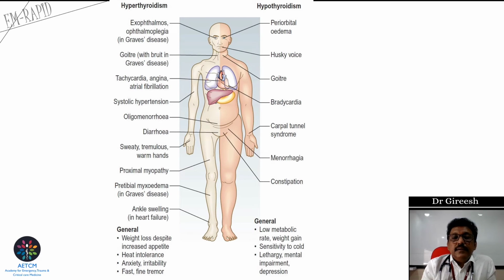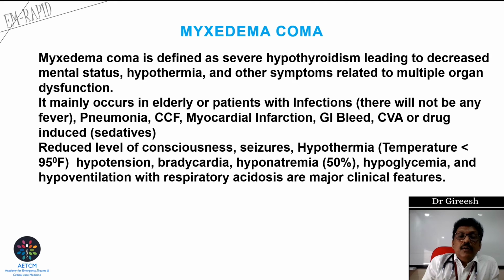Carpal tunnel syndrome, compressive neuropathy. Menorrhagia, so increased menstrual bleeds, whereas in hyperthyroidism, oligomenorrhea. Constipation. In the other condition, we saw diarrhea. Other findings like low metabolic rate, depressive phase, depression, weight gain, cold sensitivity, lethargy, laziness, all these things you can see in hypothyroidism. Myxedema coma is an exaggerated form of hypothyroidism.